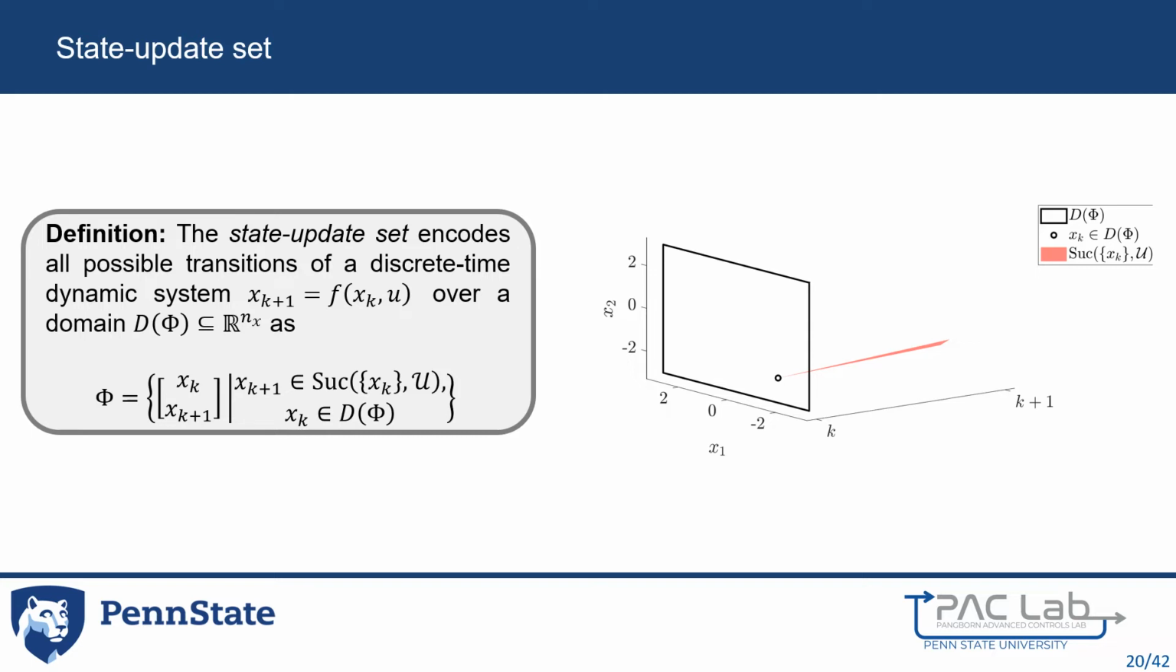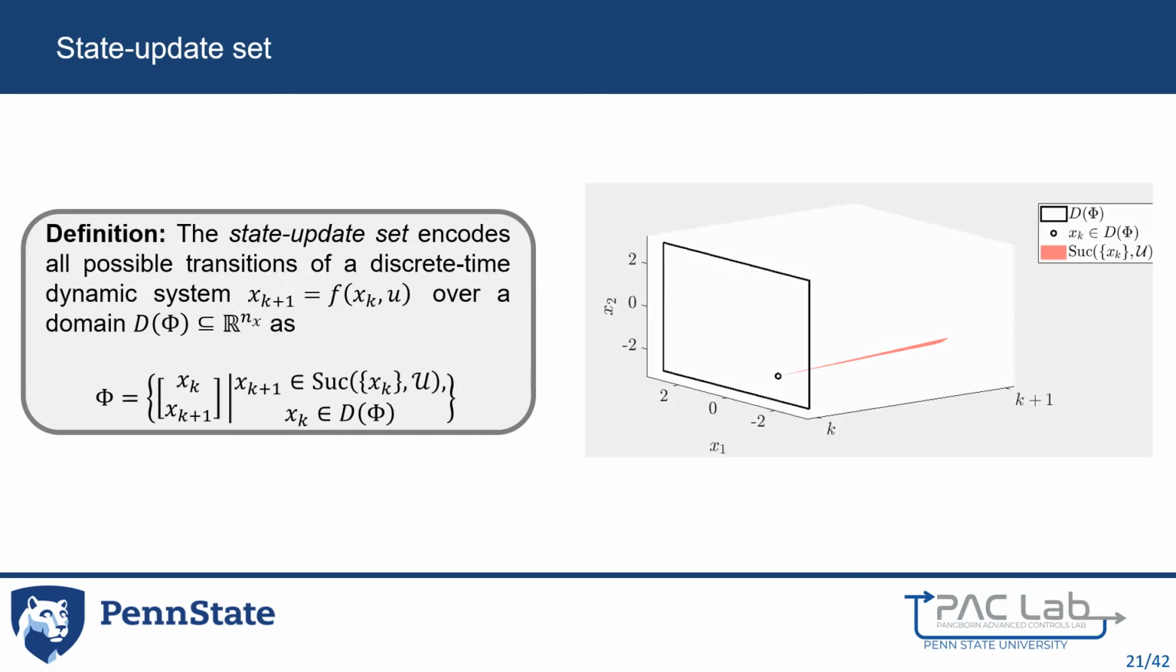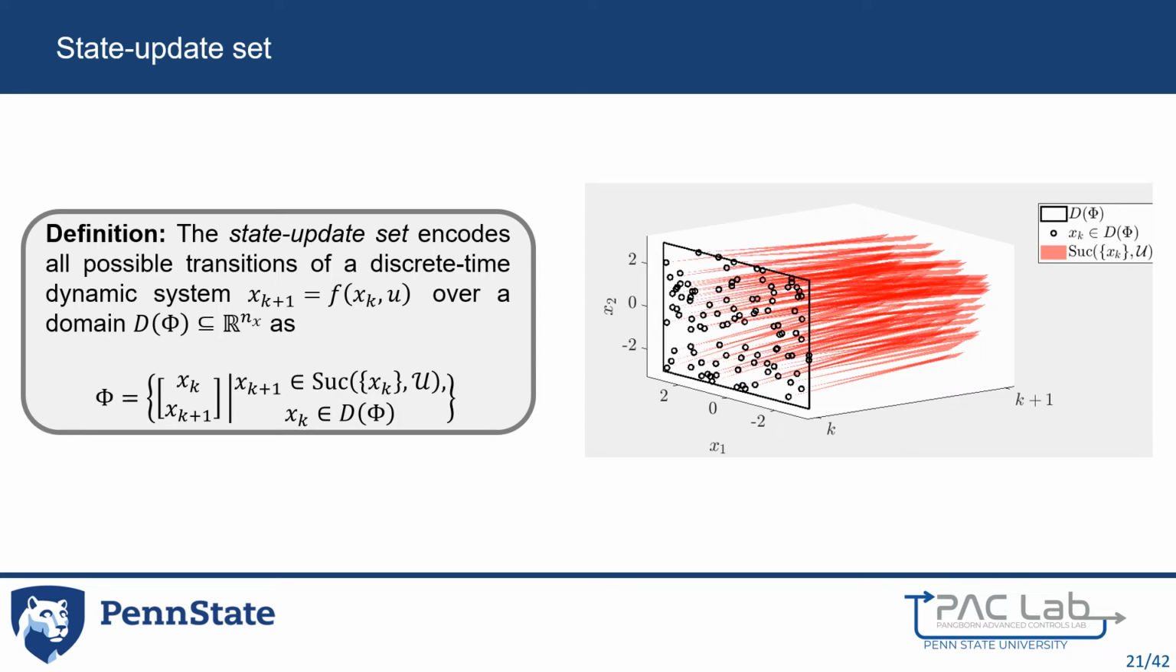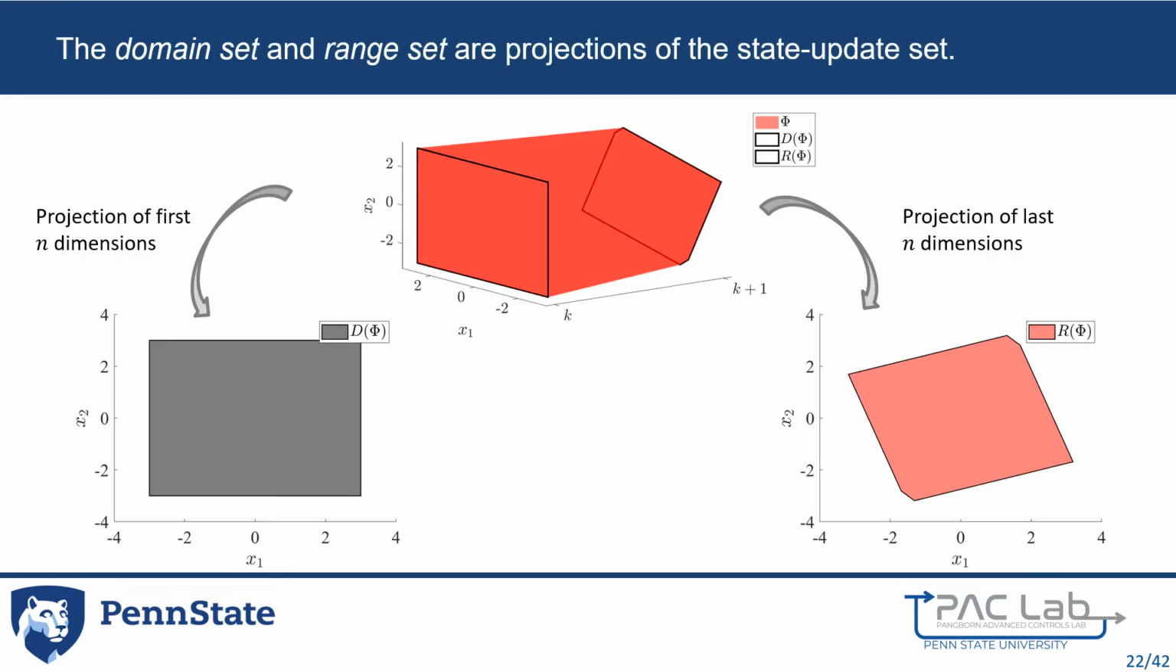Breaking it down, a state update set is defined over a domain in the first n dimensions corresponding to the current time step k, and encodes all possible transitions of the discrete time system from time step k to time step k plus 1. This relationship is enforced for all states at time step k within the domain. While this figure depicts individual points mapping to their successors, we will show that we can compute the state update set of hybrid systems without having to do any sampling of individual points. We refer to the domain of the state update set as the projection onto the first n dimensions, and the range of the state update set as the projection onto the last n dimensions.